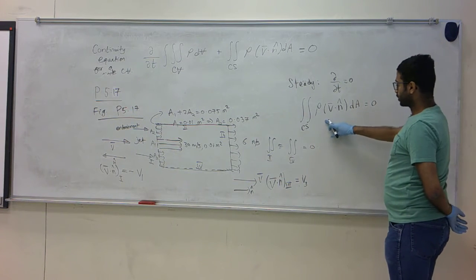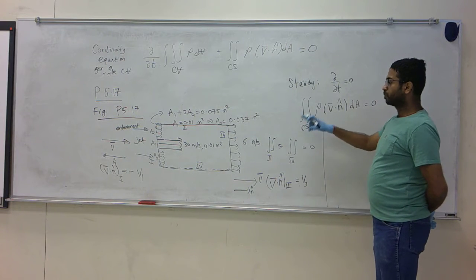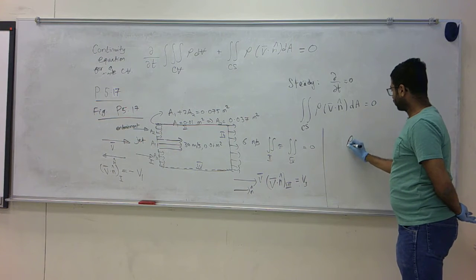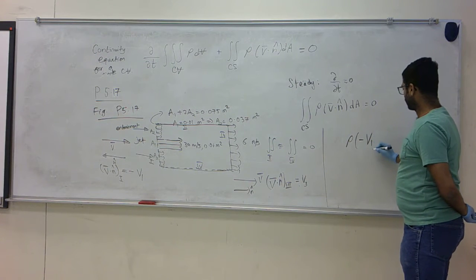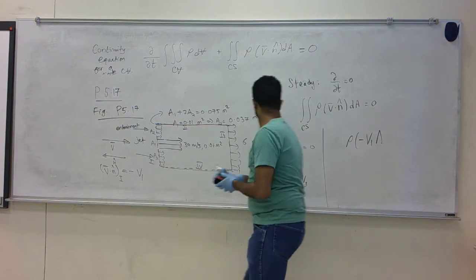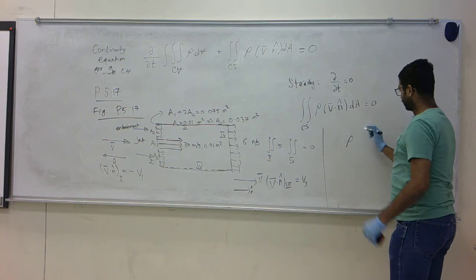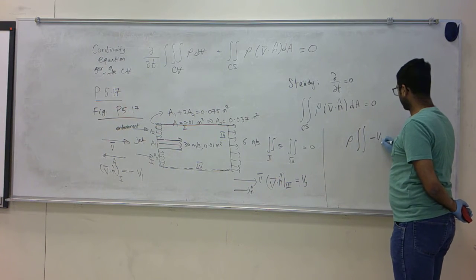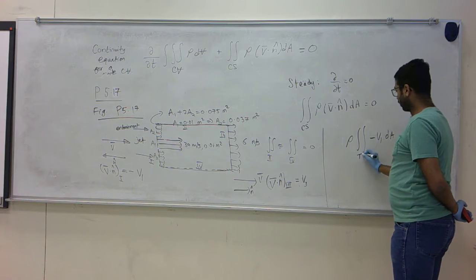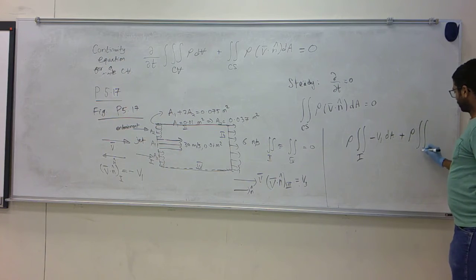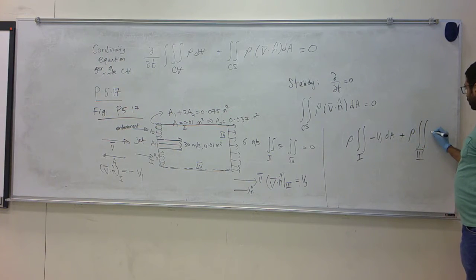Okay. So I'm going to take this equation 1 plus 2 plus 3 plus 4, 2 and 4 are 0. For 1 I have rho times integral of minus V1 dA over surface 1, plus rho times integral of V3 dA.